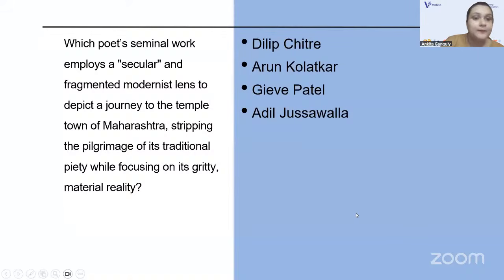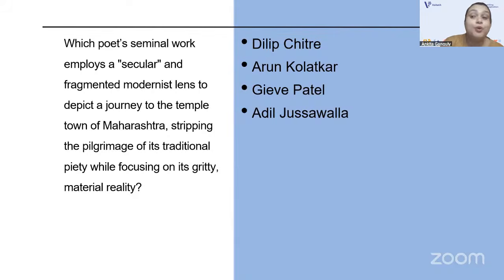Next question. Which poet's seminal work employs a secular and fragmented modernist lens to depict a journey to the temple town of Maharashtra, stripping the pilgrimage of its traditional piety while focusing on its gritty material reality? This question is talking about a very important poet and his very important work.